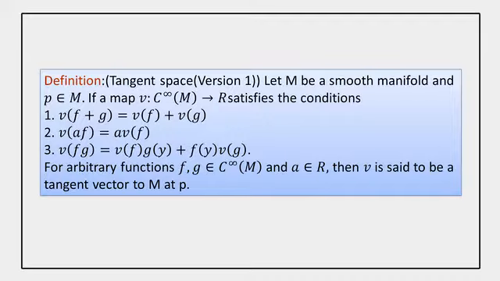The first one is the linearity condition, v(f + g) = v(f) + v(g). The second one is v(af) = a v(f), where a is a real number. The third one is v(fg) = v(f) g(p) + f(p) v(g), where f and g are arbitrary smooth functions on M and a is a real number. Then v is said to be a tangent vector to M at the point p.